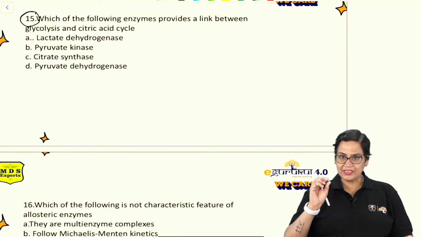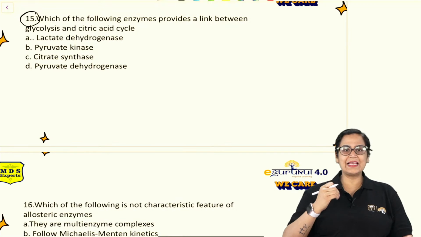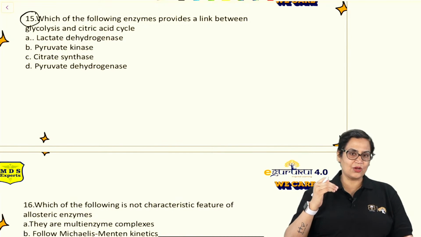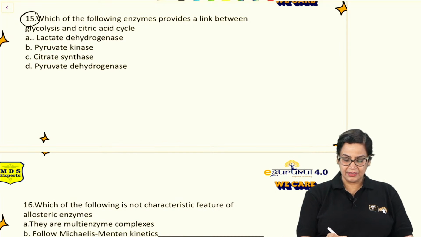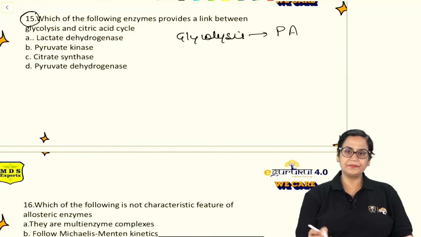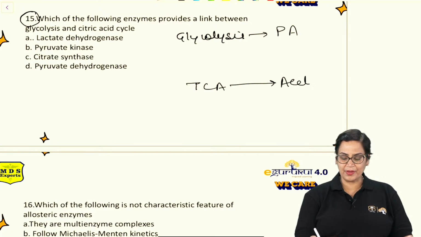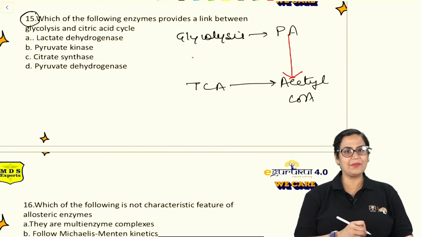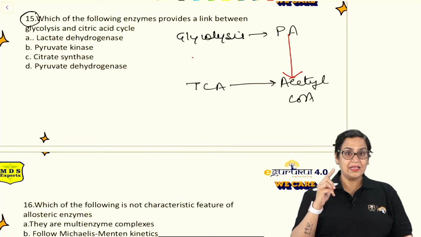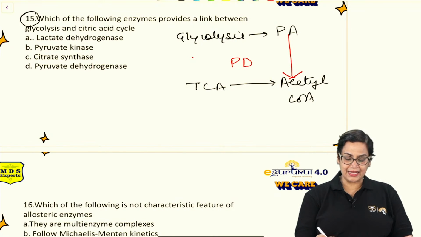Link reaction is the one which is linking. What does it link? Glycolysis and TCA. And you know that the end product of glycolysis is what? Glycolysis forms pyruvic acid, isn't it? And TCA, yes, very good. The answer is PDH, correct. Yeah, all of you know the answer. And TCA starts from acetyl coenzyme A, isn't it? So we have to focus on that enzyme which will convert pyruvic acid to acetyl coenzyme A. This has to be a link reaction. Again, oxidative decarboxylation catalyzed by PDH.